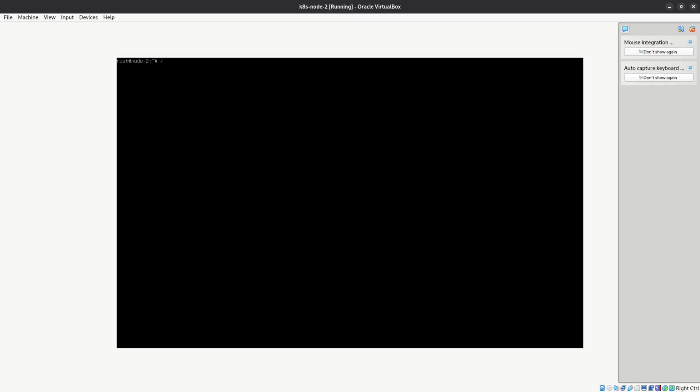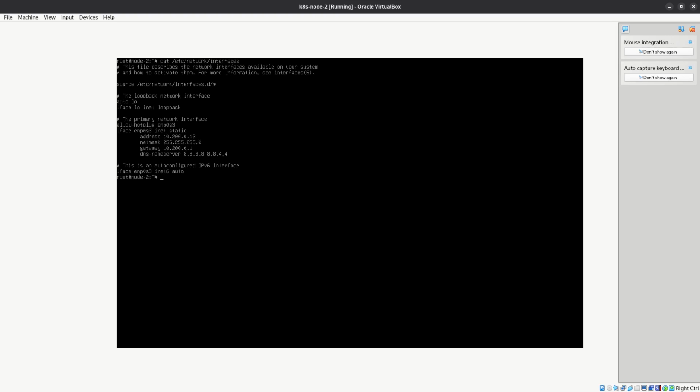And inside the interfaces file, for static IP, inside all machines, this should be there, but they should have different address values. Netmask, gateway and DNS name server will be same for all 4 machines. Just the last part of the address will be different. For jumpbox it will be 10, for node 0 it will be 11, for node 1 it will be 12, and for node 2 it will be 13.